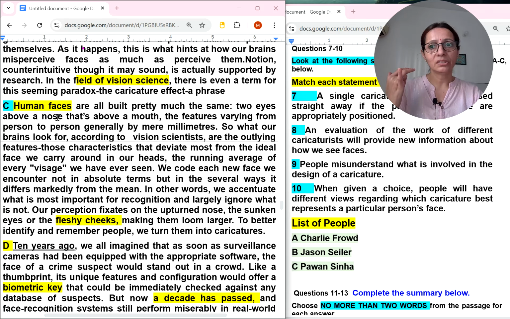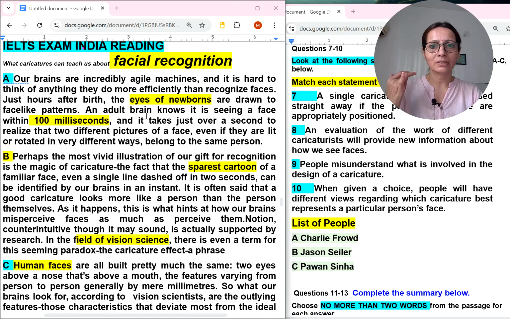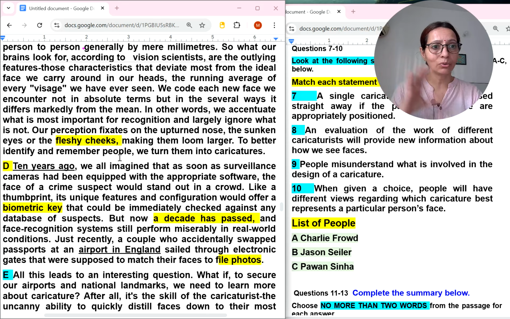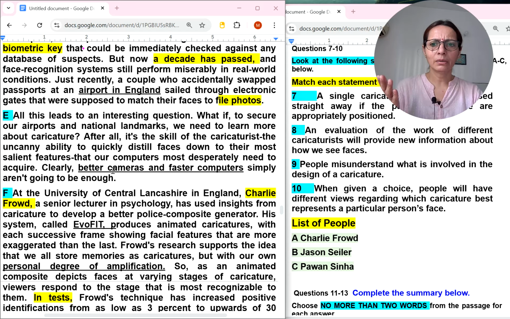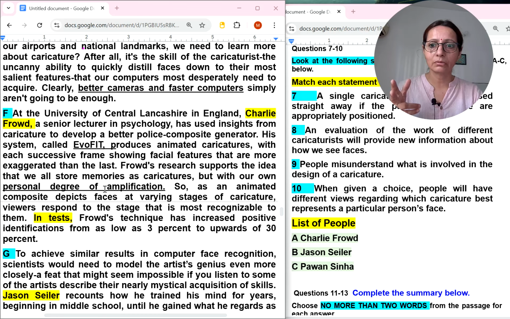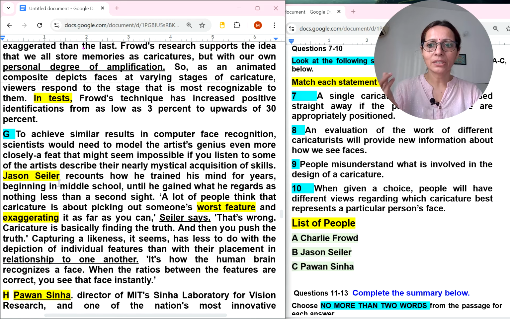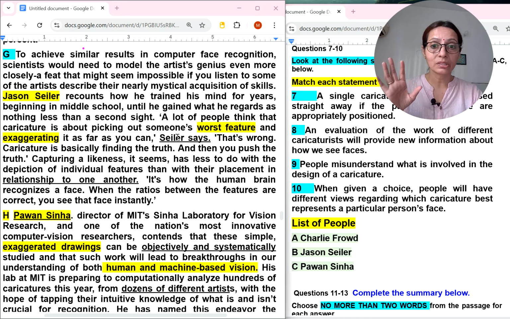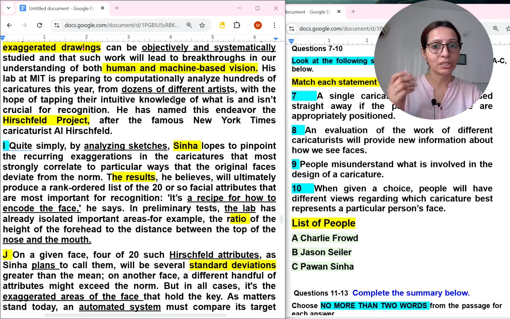See this: fleshy cheeks, human faces, field of vision, science, cartoon, milliseconds, eyes. So these words I can correlate for the second type. A decade has passed, biometric key, file photos. So here, both better cameras and faster computers. This person's name has started, and this is something new: personal degree of amplification, in tests. Okay, so another person, Jason. Worst feature was there, exaggerating was there, relationship to one another. So the paragraph with Pavan Sinha is there. So the exaggerated drawings were there, objectively and systematically, human and machine based.